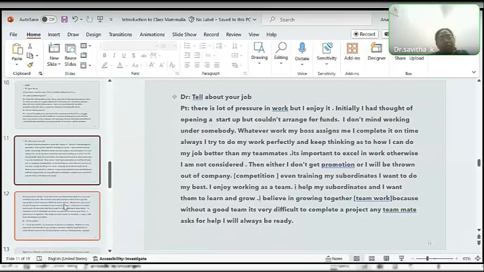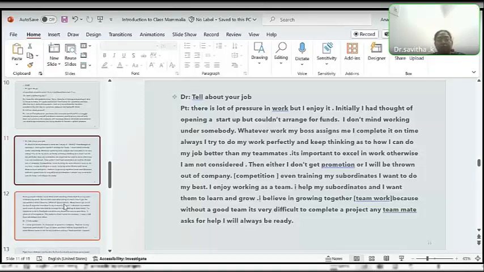I wanted to ask him about his job because his opening sentence was about the job and his major concern was about the job. There is a lot of pressure in the work, but I enjoy it. Initially, I had thought of opening a startup, but couldn't arrange for funds. I don't mind working under somebody. Whatever work my boss assigns me, I complete it on time. Always I try to do my work perfectly and keep thinking as to how I can do my job better than my teammates. It's important to excel in work, otherwise I'm not considered. Then either I don't get promotion or I will be thrown out of the company.